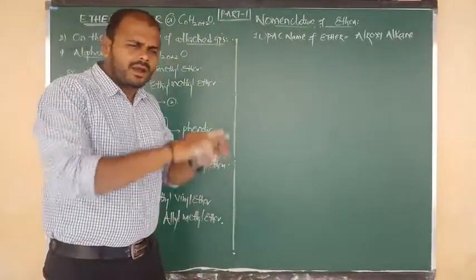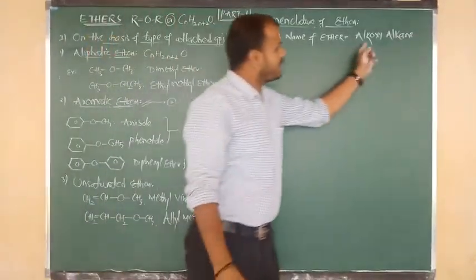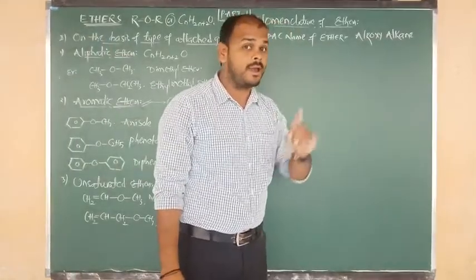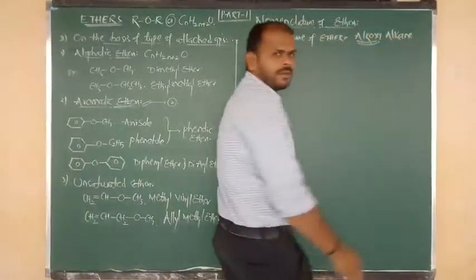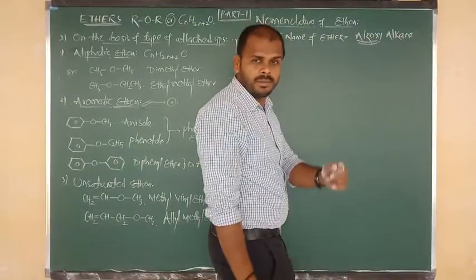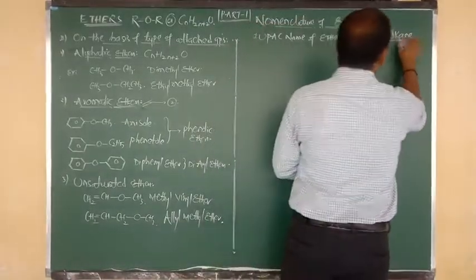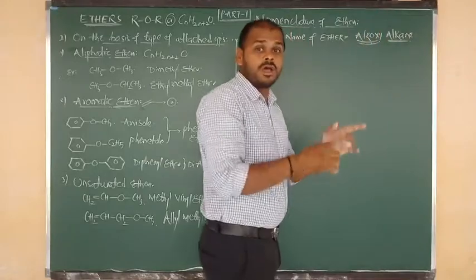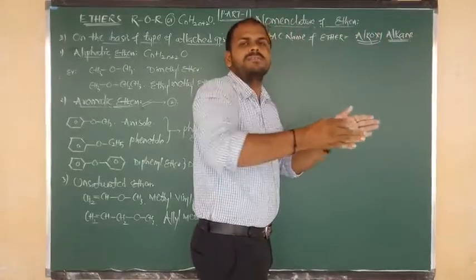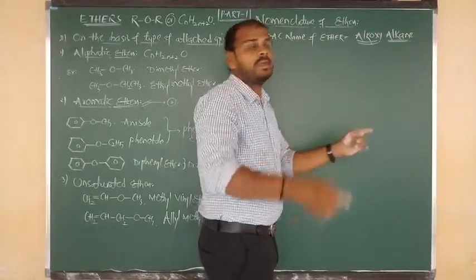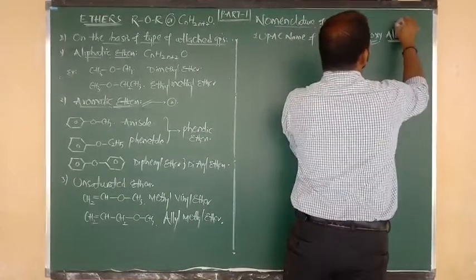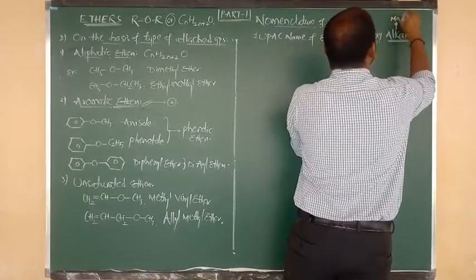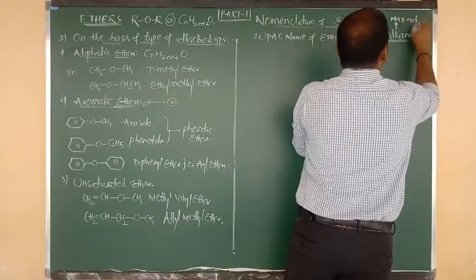The IUPAC name will be in the form of alkoxyalkane. Try to remember, the alkoxy must be the side chain, which should contain the minimum number of carbons. And alkane is the main chain, that means the root word. So the maximum number of carbons must be covered in the second word, alkane. This is a rule for you.